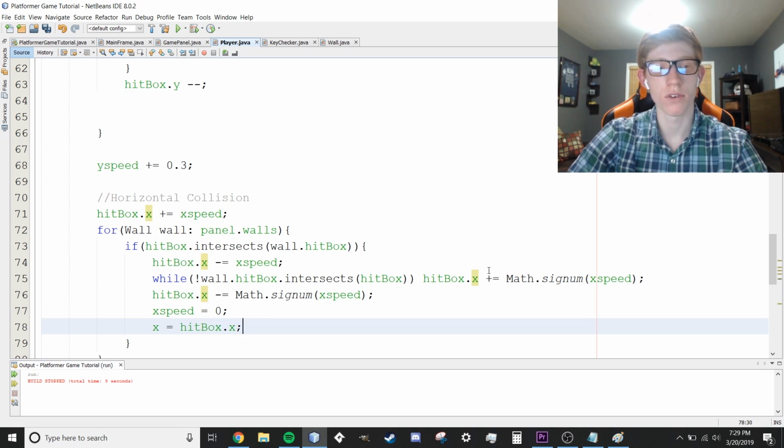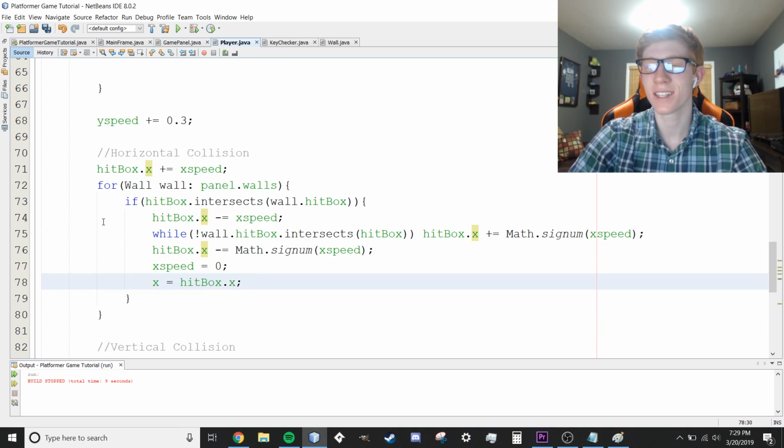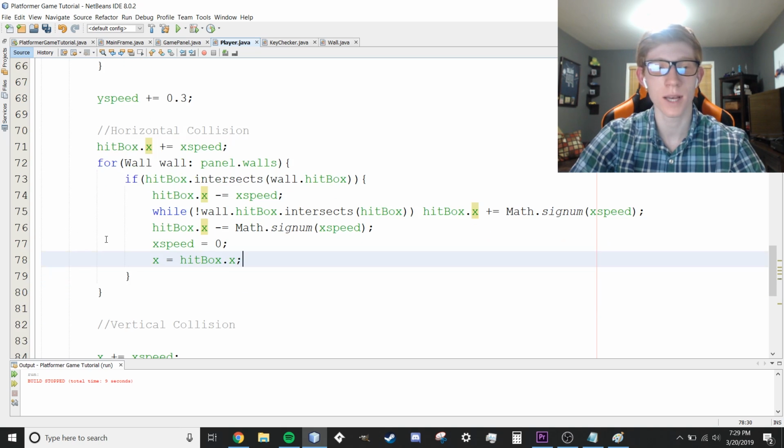That's actually it for the whole collision. That's all we need to do. It's kind of complicated. Hopefully it makes sense, though. It's not the most complicated thing in the world.